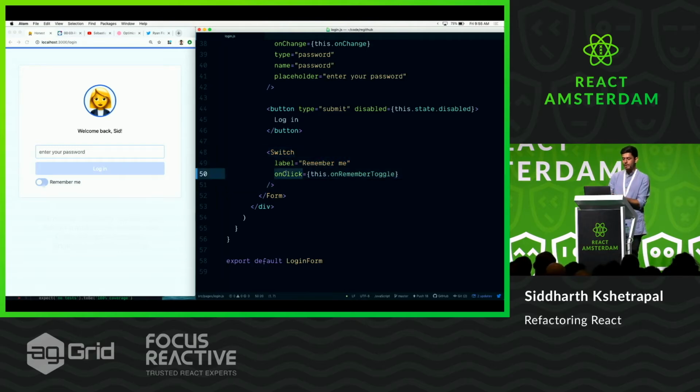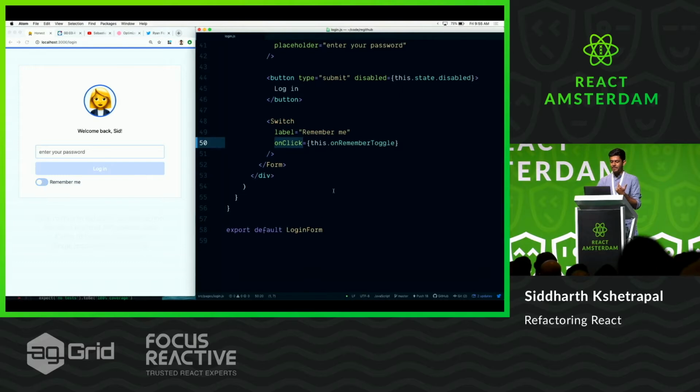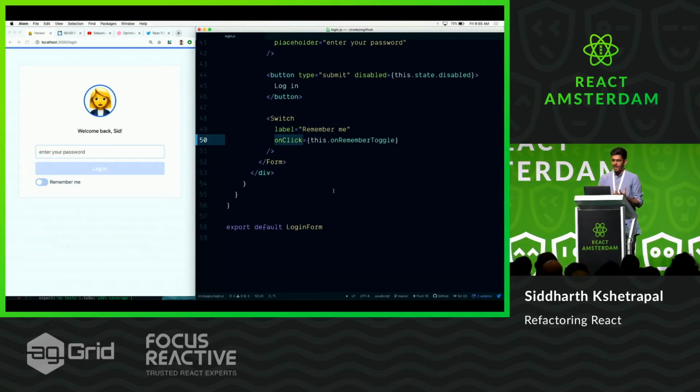Anyway, there's an on-click over here, which makes sense. You click this thing, and it toggles. But again, every time you see an interaction, like an on-click or on-key press on a reusable component like switch, it's a code smell. Not saying something is wrong, but something could be wrong. Whoever wrote this probably only thought about the on-click case. They didn't think about accessibility, that you can also use your tab and a spacebar. Or if you're on mobile, you're probably trying to drag it and it's not working.